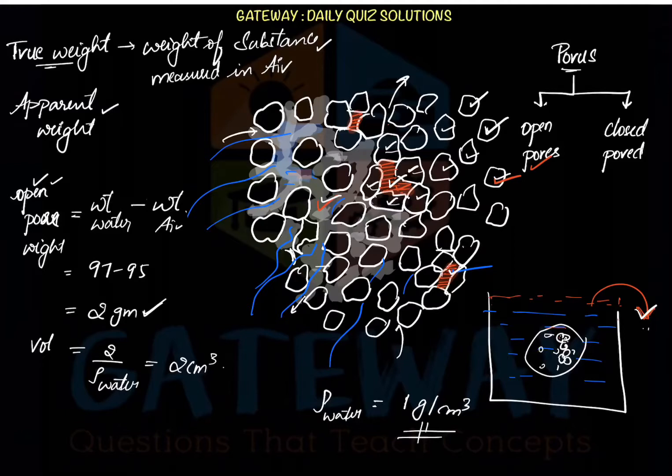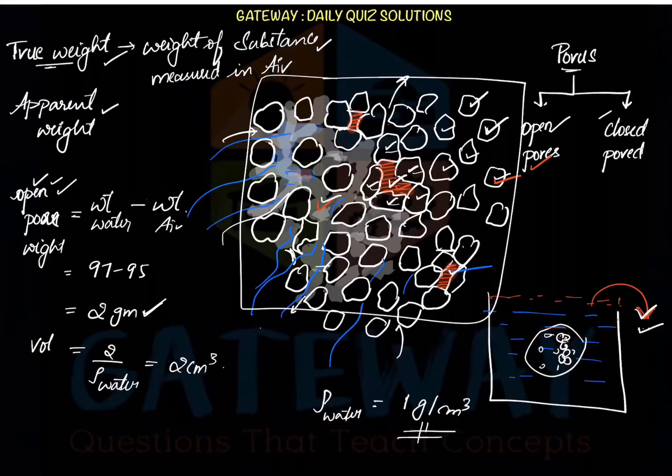So understand one thing, what is an open pore and what is a closed pore, and also what the true weight is. And apparent weight is nothing but the weight of the water displaced. Open pore volume is whenever this complete thing is saturated with water, it completely absorbs the water, there is no space left. But in the closed pores, the water can't enter, I have already said that. So the open pores completely absorbed the water. Then whatever weight it has, minus the weight in air, gives the weight of the open pores, nothing but the weight of water occupied in the open pores.